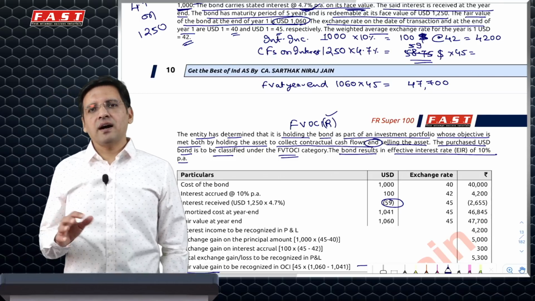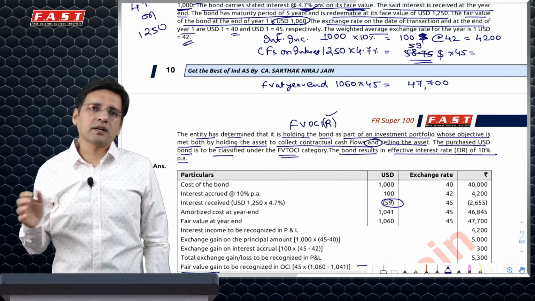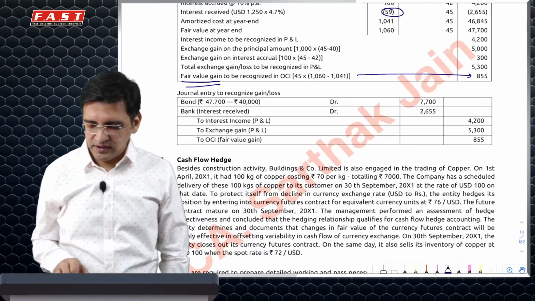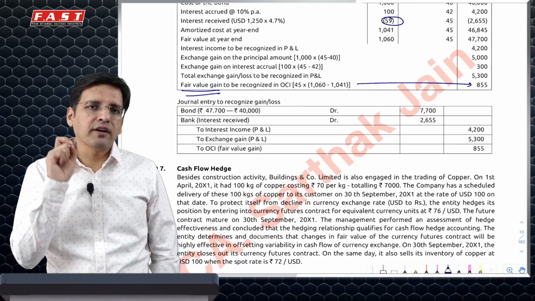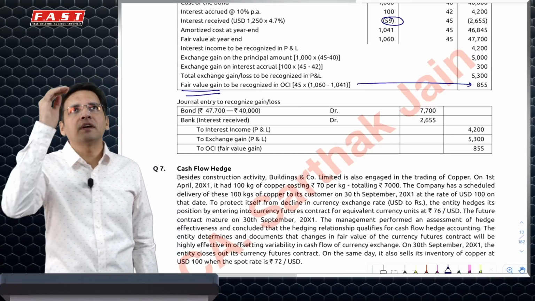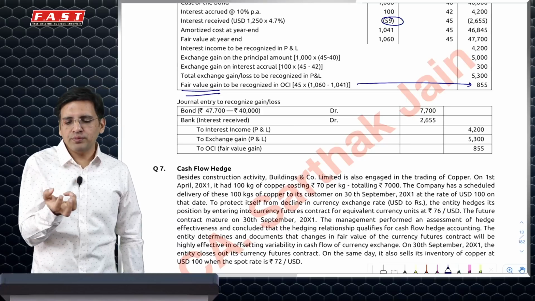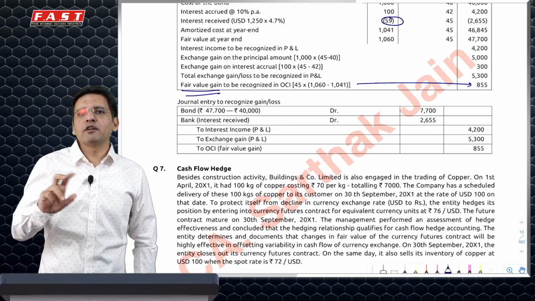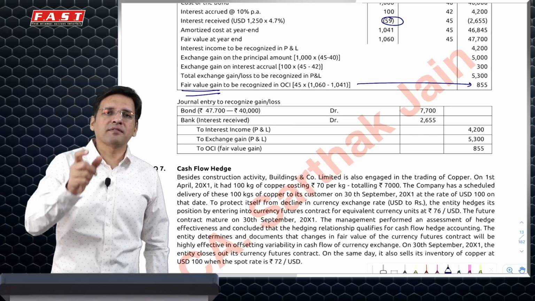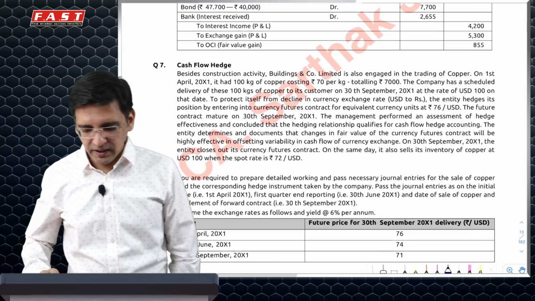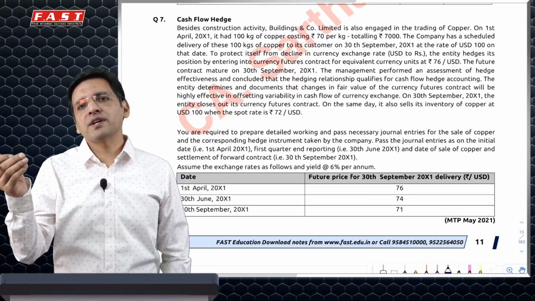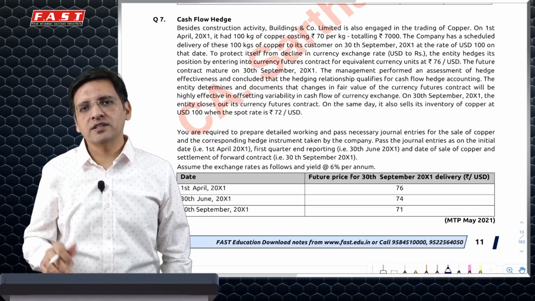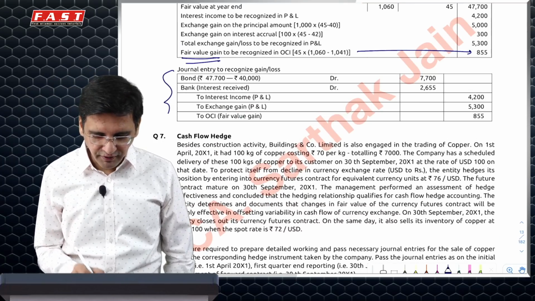Now once you get this, apart from that, you can simply prepare a ledger account. The balancing figure you can say as the foreign exchange gain or loss. So the trick in this question is first identify the fair value gain loss. How do you do that? Calculate through dollars as to what should be the closing amount and what is the fair value difference into the closing rate. That is something which is your fair value gain. Remaining gain loss is your foreign exchange gain loss. Fair value gain goes to OCI and foreign exchange gain loss goes to PRL. This is the kind of entry which you will have to do.